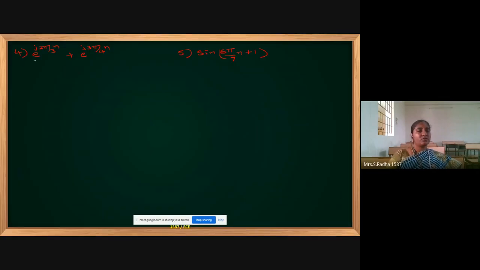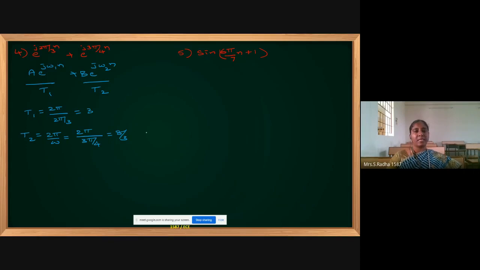So the fourth question is of the form a into e power j omega 1 n and b into e power j omega 2 n. Now for the first term, T1 calculation, and the second term, T2 calculation. T1 is 2 pi by omega, and in the place of omega I have 2 pi by 3. So finally this is 3. Now T2, again the formula is 2 pi by omega. In the place of omega I have 3 pi by 4. So pi and pi get cancelled, this is 8 by 3.